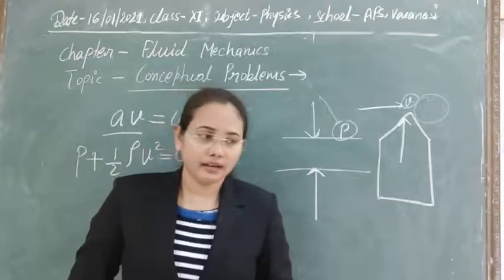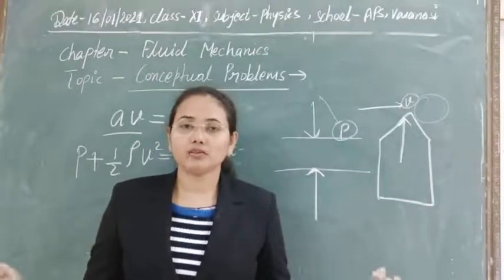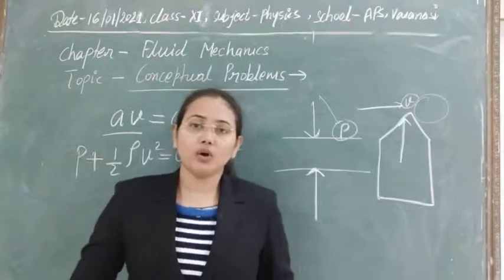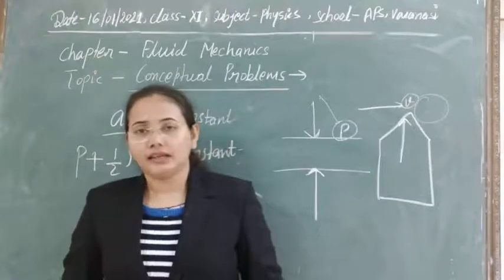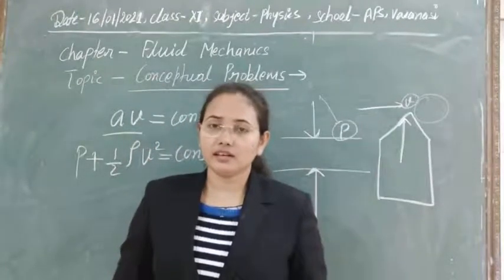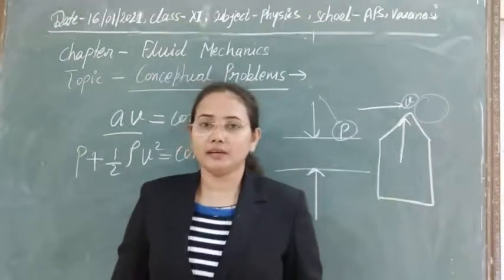But as the velocity increases beyond its critical velocity, the flow becomes turbulent, meaning it starts to create resistance and the steady flow ceases.